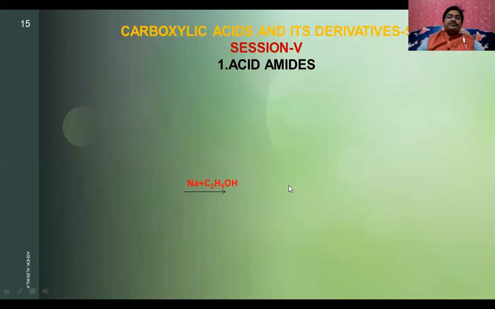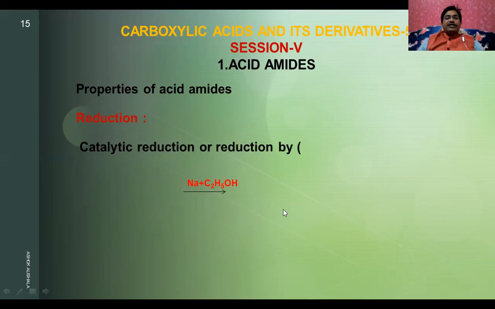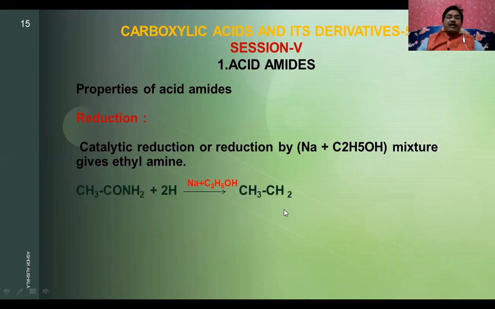Now let us see the other property, which is reduction. What happens in the reduction? The catalytic reduction, or reduction by sodium in presence of ethyl alcohol, gives ethylamine. What actually happens here? This C double bond O group takes the hydrogens and is removed in the form of H2O, and therefore it is converted into the methylene group, and here you will get ethylamine. With catalytic reduction or sodium in ethyl alcohol, the amides always give amine compounds.